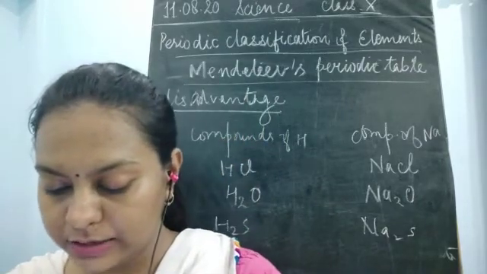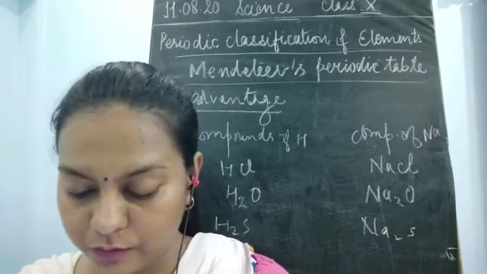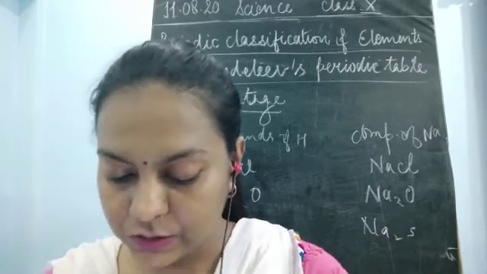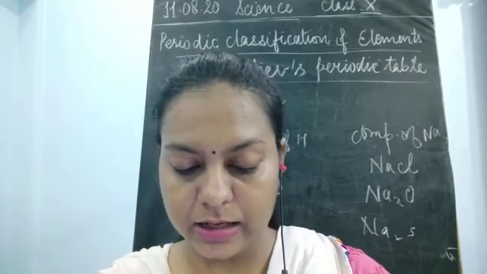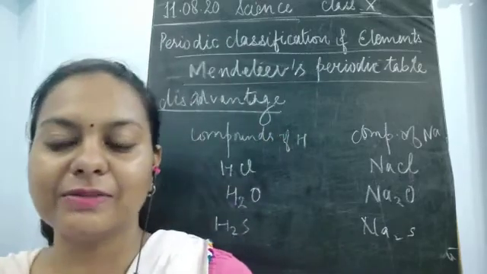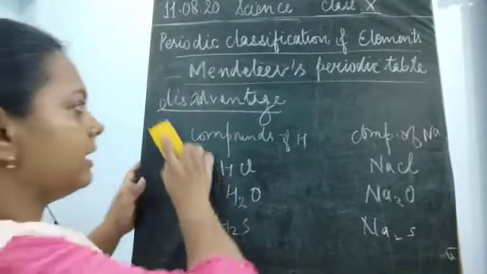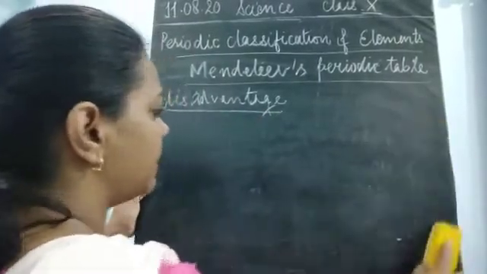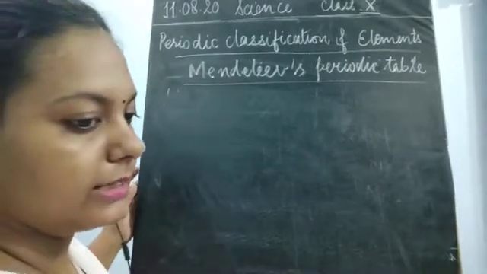Another problem was that atomic masses do not increase in a regular manner in going from one element to the next. So it was not possible to predict how many elements could be discovered in between, especially when we consider the heavier elements. These were the drawbacks of Mendeleev's periodic table. The first drawback should rather be called a limitation. So the word is limitation.